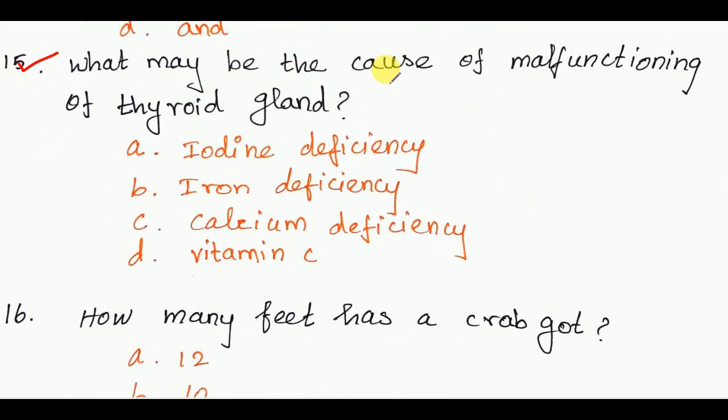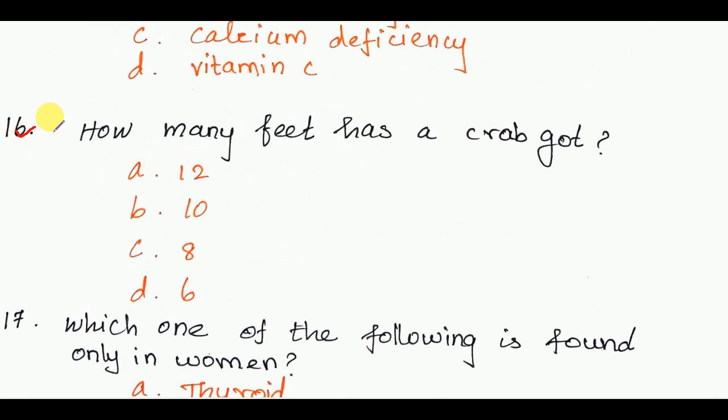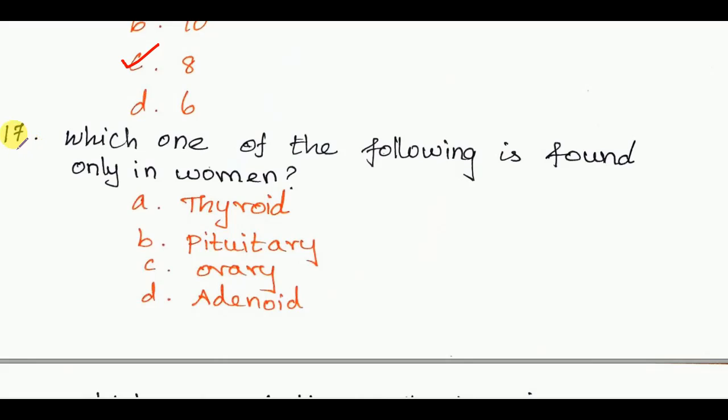Next, what may be the cause of malfunctioning of thyroid gland? The answer is option A, iodine deficiency. Next, how many feet has a crab? The answer is 8. Next, which one of the following is found only in women? The answer is option C, ovary.